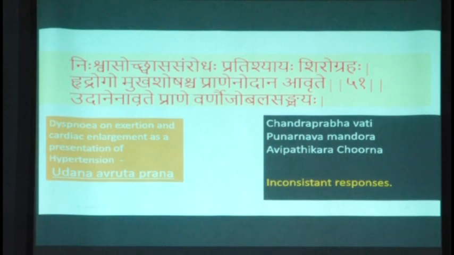Now, in general, all hypertension conditions I consider as a Jara Vyadhi, because as I said, it's a sign of aging. The stress, the oxidants and the oxidant-induced damage is the Jara Vyadhi. So one Rasayana Aushadhi is always preferable. So I prescribe Chandraprabha as a Rasayana in all hypertensive conditions as such. So Anulomana is the other part of the treatment, and Mutrala Aushadhi like Punarna Mandura is also the other part of the treatment.